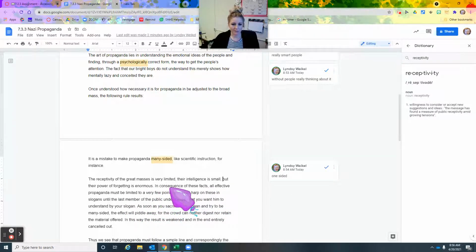In consequence, in other words, another effect of these facts: all effective propaganda must be limited to a very few points and must harp on these in slogans until the last member of the public understands what you want them to understand by your slogan.